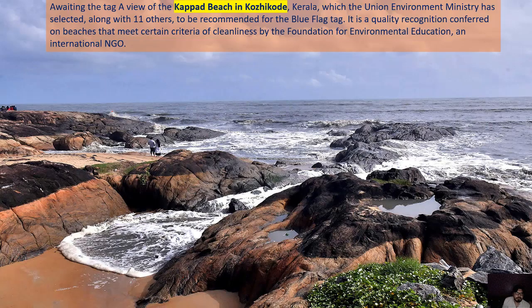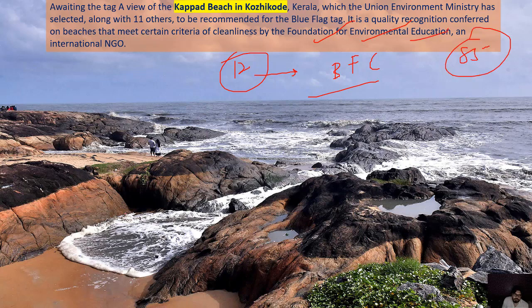Next, this is the picture of Kappad beach in Kozhikode, and it is among these 12 beaches which we discussed yesterday that they are applying for the blue flag certification. It is by this Foundation for Environmental Education, which was established in France in 1985, and they are giving on various criteria. 33 criteria are there, and many of them like the cleanliness, the sustainability issue, and the management issues of these beaches. So these are important things. So these things may be asked.